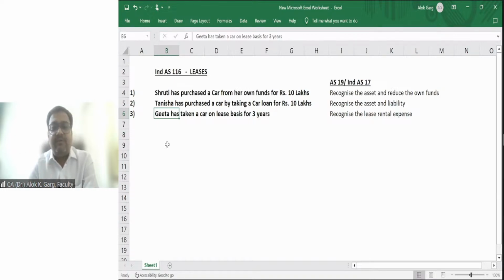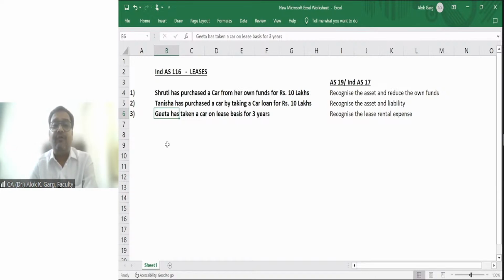In IND AS 116, you are required to capitalize all operating leases as well as finance leases, right? In our old AS 19, we were only capitalizing the asset in case of finance lease, but not in case of operating lease. But now you are required to recognize and capitalize all the assets in the balance sheet. Is it clear? All the assets means all the operating lease assets too.